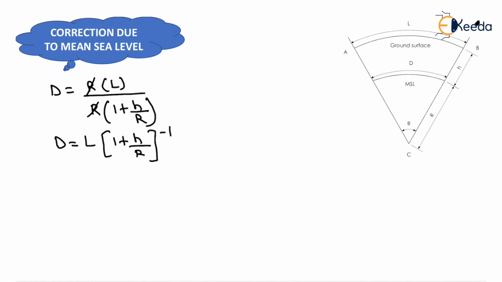Now by binomial expansion we will get the value as L in bracket 1 minus H upon R plus H square upon R square, and so on.